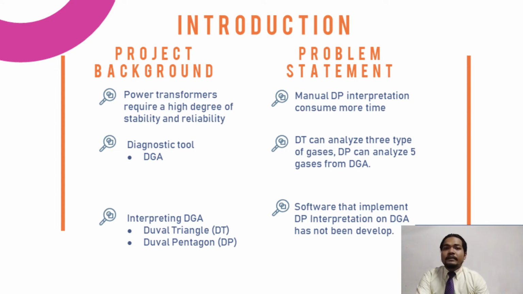Hence, DT will have 3 triangles, meanwhile DP will have 2 pentagons to complete their interpretation on the mineral oil filled DGA result. Lastly, the software that implements DP interpretation has not been developed yet, unlike DT interpretation, which has been developed by using